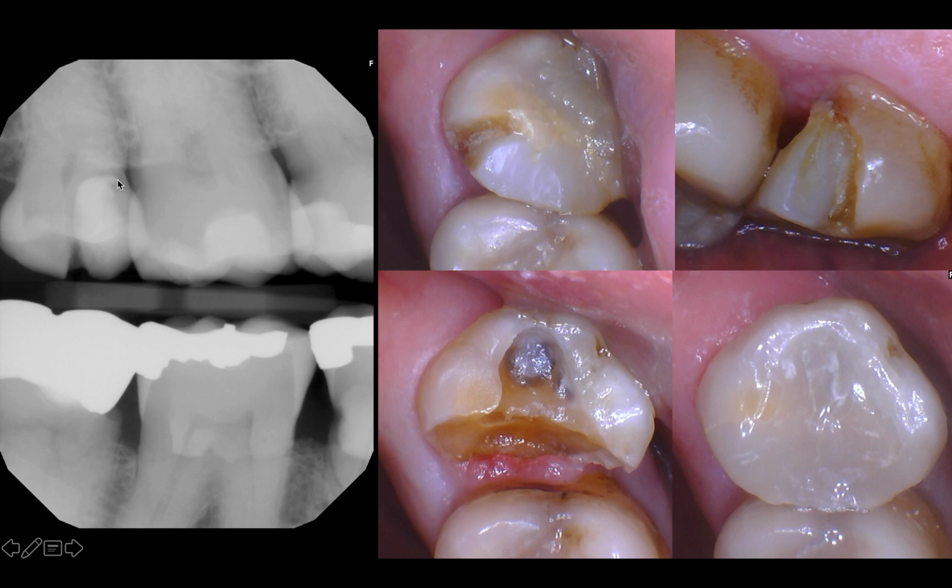Here, patient's chief concern: you can see that he cracked a pretty large MO restoration on number 1. And so what we did here, this is just preoperative, two pictures of a pretty large slice. Here, this is after all caries removal. You see a huge, pretty large restoration, and we were able to get by with composite. This is our final contoured restoration, which the patient was ecstatic with.